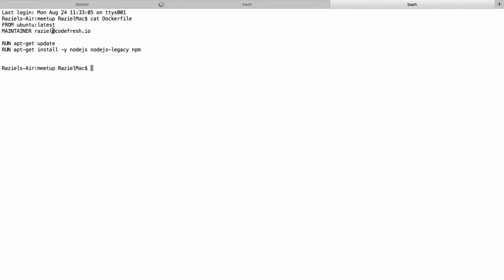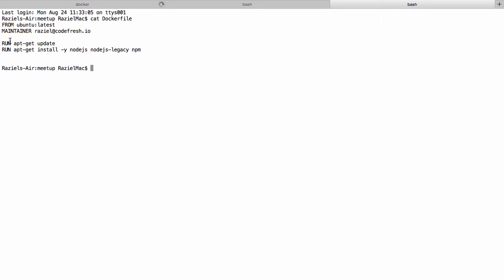Every command results in a Docker image, which means a Docker image can be composed of other Docker images, which are layers. In fact, the Docker daemon, for each and every command here, will create a Docker image, which will be a layer in the Node.js image that we created.